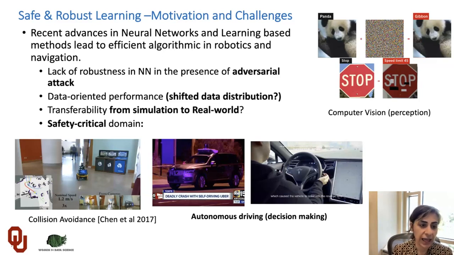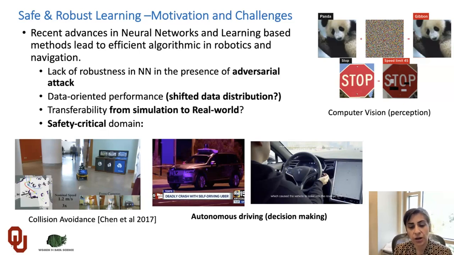However, the lack of robustness of neural networks in the presence of adversarial attack makes these models very vulnerable and sensitive to noise and adversarial attack. And also, as we mentioned before, if the data distribution in the training phase is different from the data that you test on, for example a different environment, different sensing, and different parameters, your model is not very reliable in your testing environment.